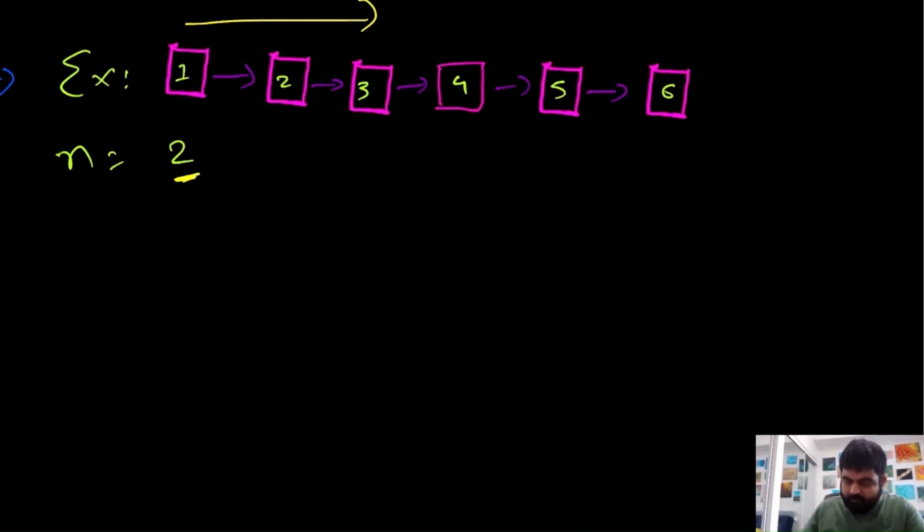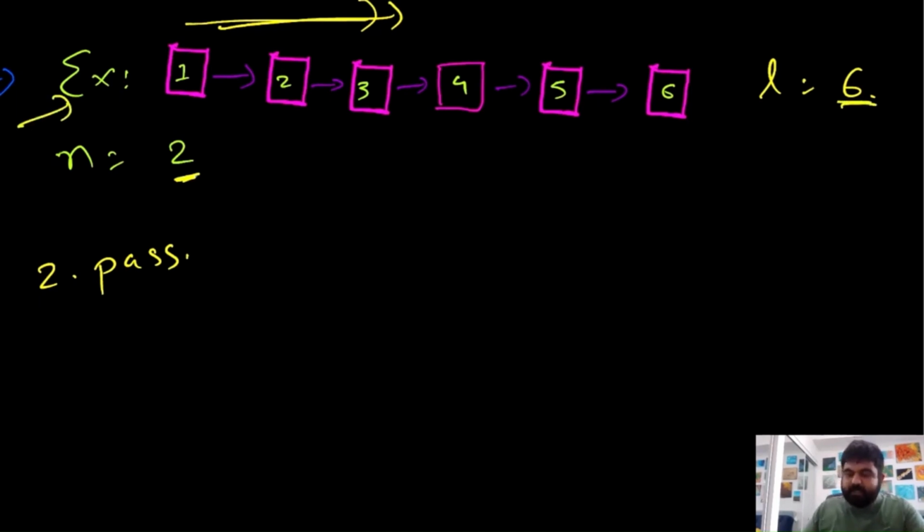So we are going to use a 2-pass approach, and inside the first pass we are just going to have a variable called L, and this L is to take care of the length of this given linked list. So in this case we would find that the length is equal to 6, because there are 6 nodes present in this given example. Now once we know that there are 6 nodes present and our given n is equal to 2, we will need to remove the 5th node.